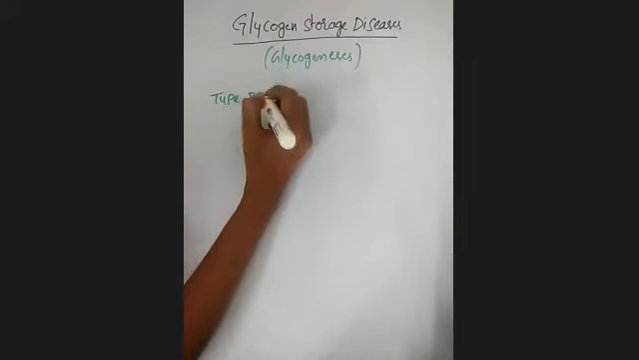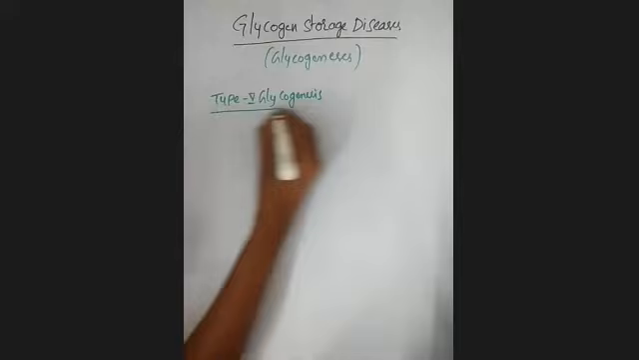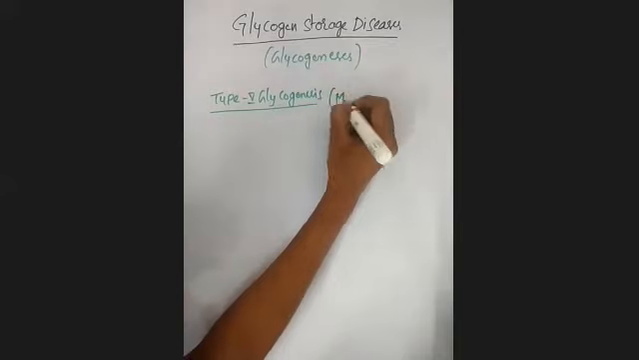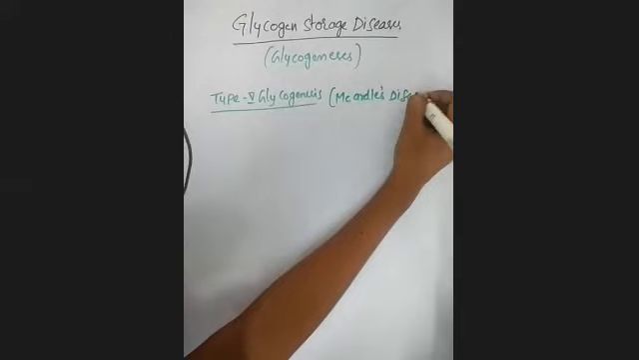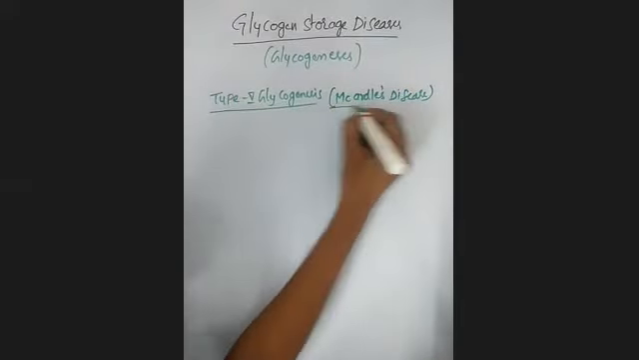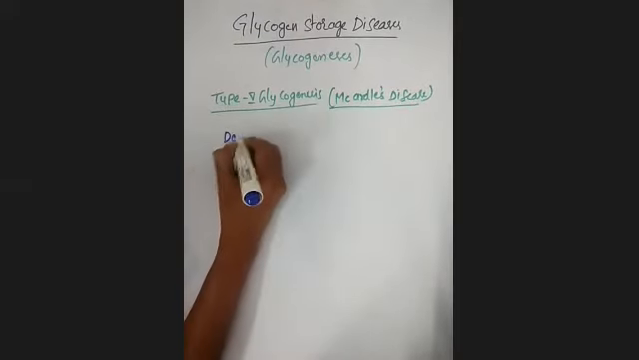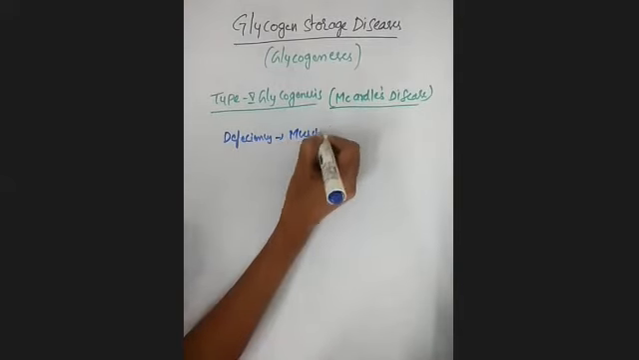Type 5 glycogenosis, you also call it McArdle's disease. Here there is a deficiency of the enzyme called muscle phosphorylase.